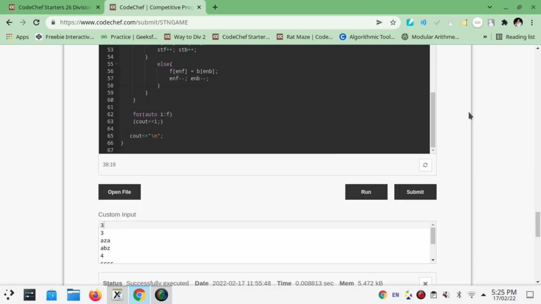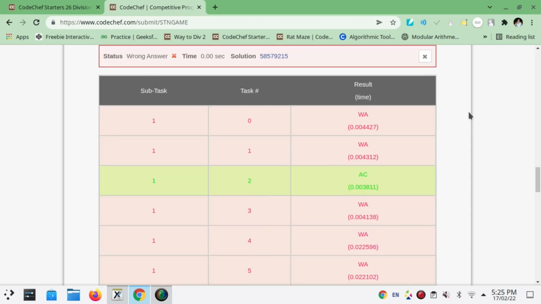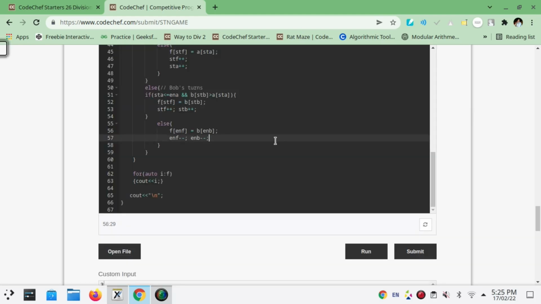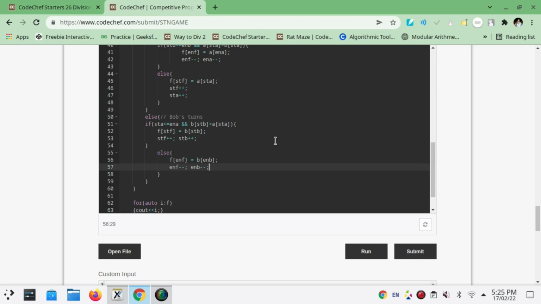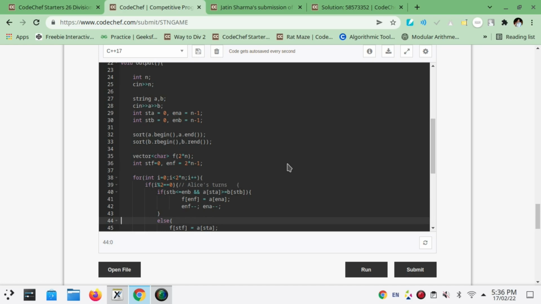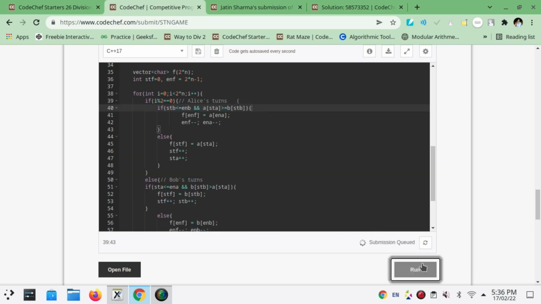Presently running test case 7, and it shows wrong answer. Man, I worked very hard on this code today. What mistake have I made here? So guys, I identified my problem. Here I have written A, while B will deal with STB, because STB is the variable declared for B. So now I'm trying to submit this problem again. Now it will work, as I have rectified my error, and it's currently running test case 1.